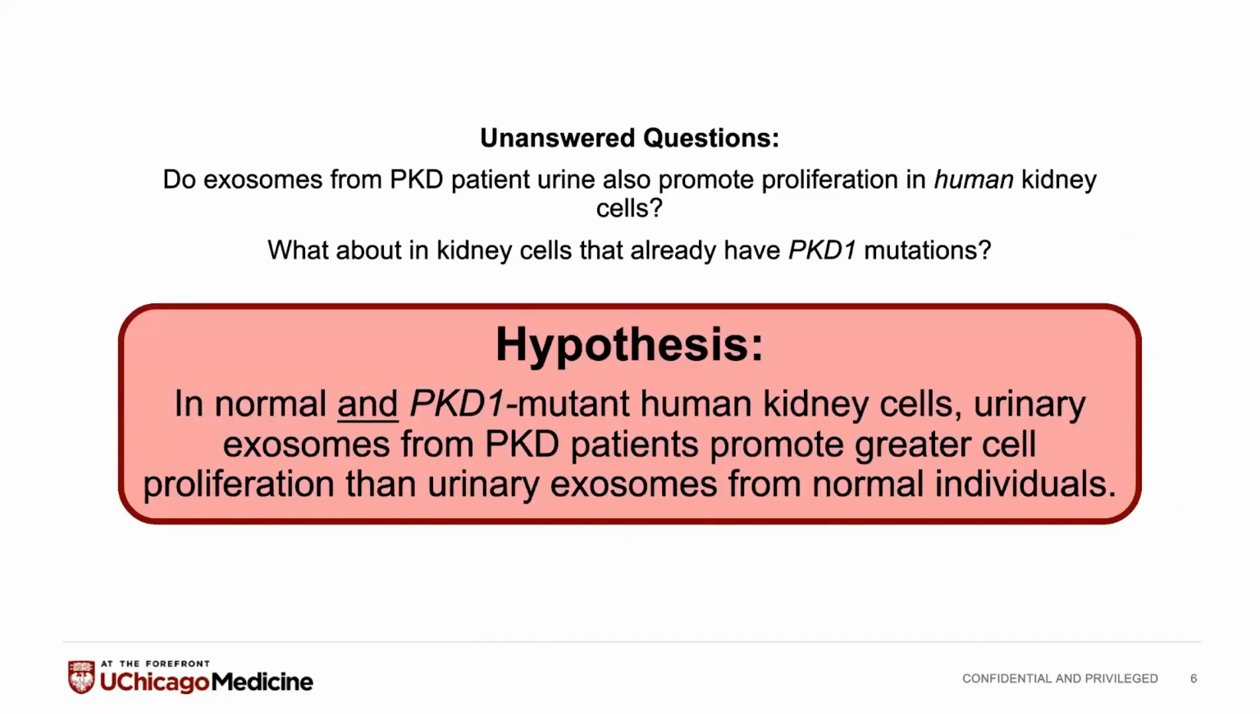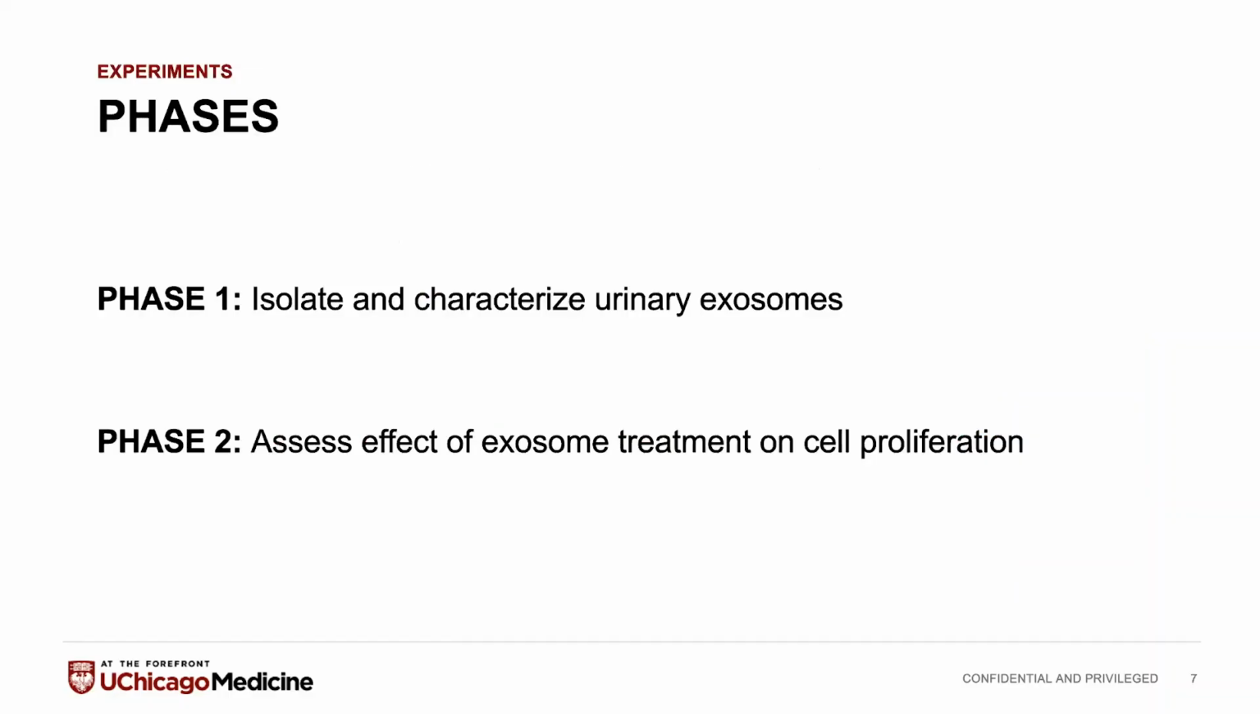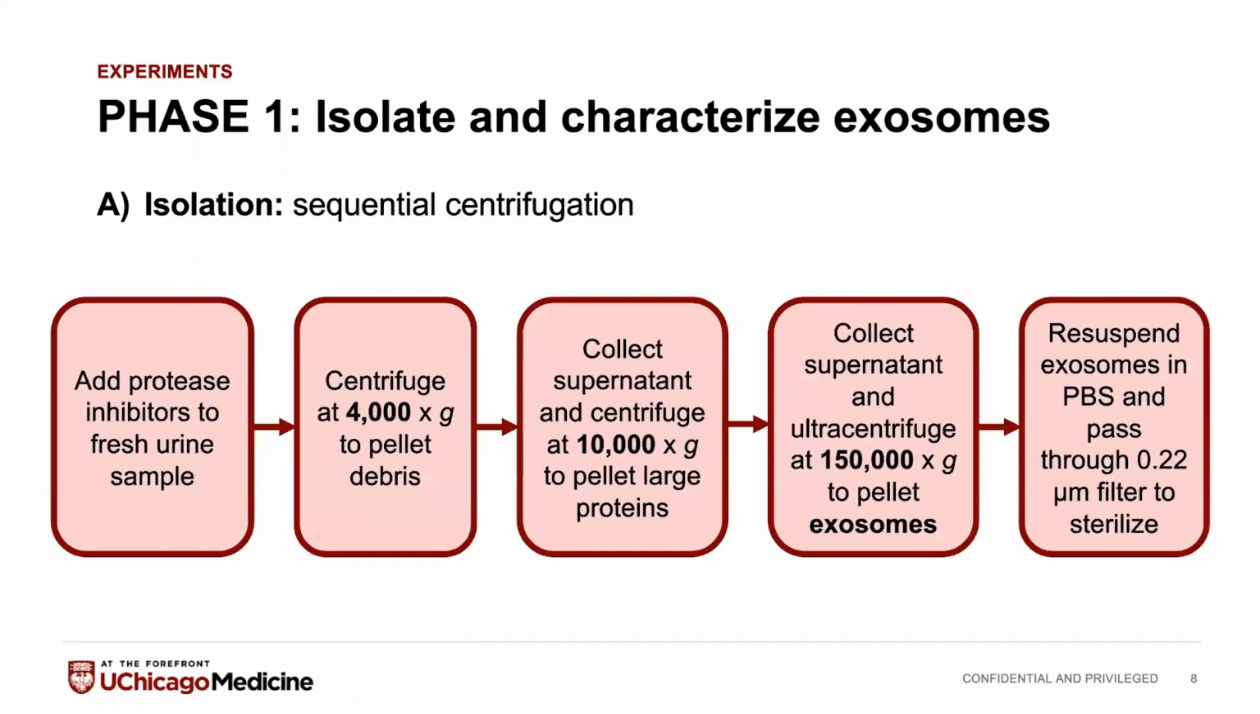This leads to my hypothesis, which is yes, in normal and PKD1 mutant human kidney cells, urinary exosomes from PKD patients will promote greater cell proliferation than exosomes from normal individuals. The experimental design basically has two different phases. First, we just want to isolate and characterize our urinary exosomes to make sure that they are quality and act the way that they're expected to. And then we want to actually do our experiment and assess the effect of the exosome treatments on cell proliferation.